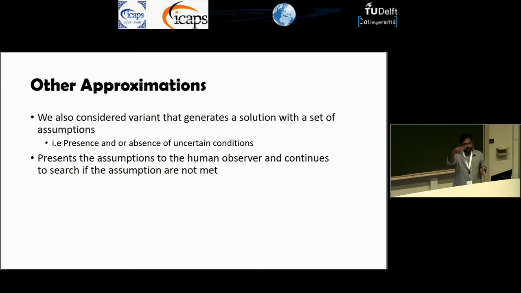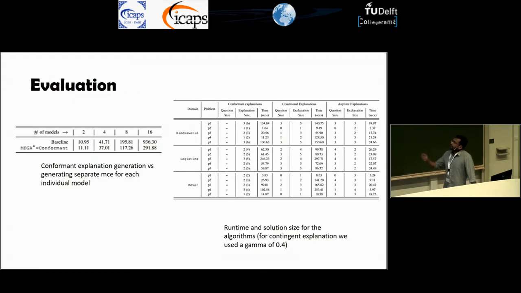So if all the assumptions are correct, we return the solution, or we'll use the answer to these assumptions to update our queue. Sorry, I'm not going into a lot of details, but we can always discuss offline more about the exact approaches we used. And then here we did some standard evaluation on the performance of the various algorithms we discussed on some standard IPC domains.